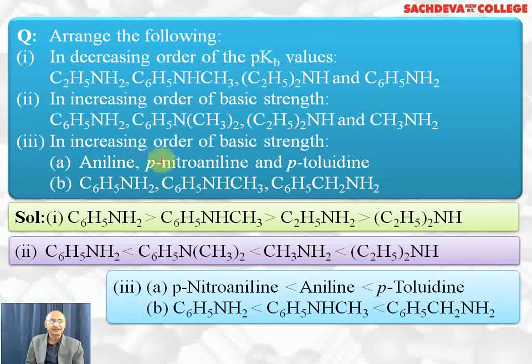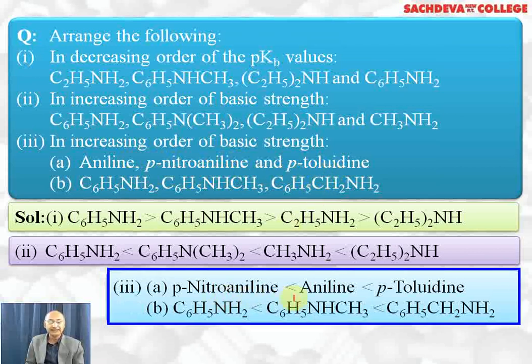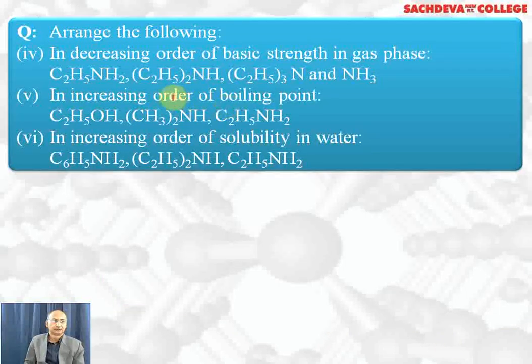Next question, increasing order of basic strength of aniline, para-nitroaniline, para-toluidine. Para-nitroaniline will be least basic because the nitro group is electron withdrawing. Then will be aniline. Para-toluidine will be most basic because the methyl group is electron releasing. Out of aniline, N-methylaniline and benzylamine, aniline will be least, and then N-methylaniline, and benzylamine will be most basic among these.